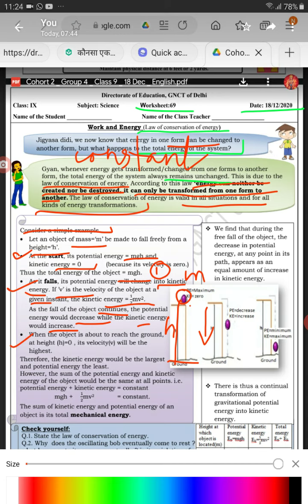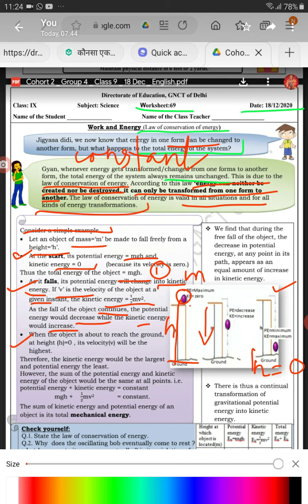Next, when the object is about to reach the ground, this is the third case. First case, when the object is at height h. Second case, when the object falls down. And third case, object is about to reach the ground. In this case, h is equal to 0.